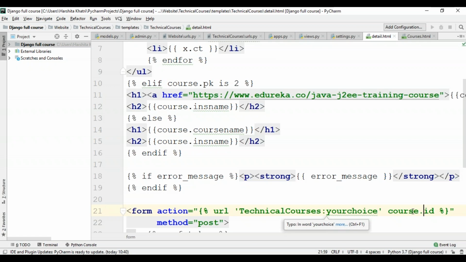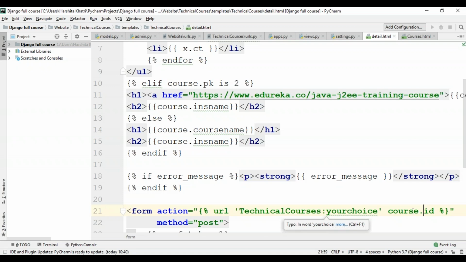Using the post method is very important because the act of submitting this form will alter the data on the server side. Whenever you create a form that alters the data on the server side, you'll have to make use of the post method and not the get method. So you all have noticed that I've made use of the forloop.counter method. Now this actually indicates how many times the for tag has gone through its loop.